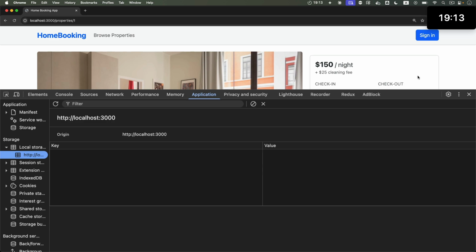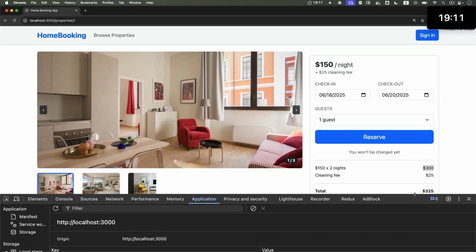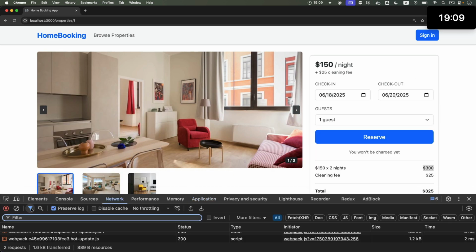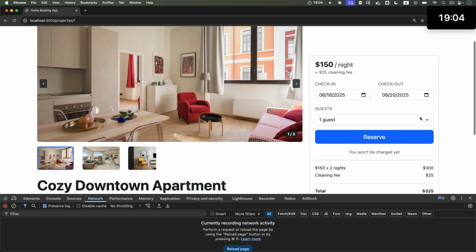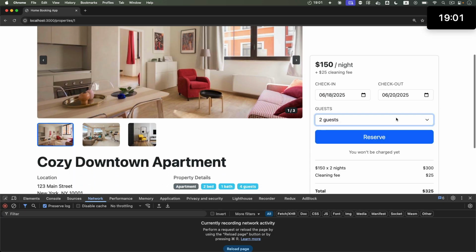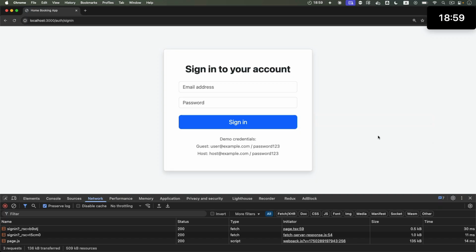Okay. Before I click the reserve button, let me open the network tab here, just to keep an eye on what it's doing under the hood. Let me pick 2 guests and then click reserve. Oh, it thinks I'm not signed in.